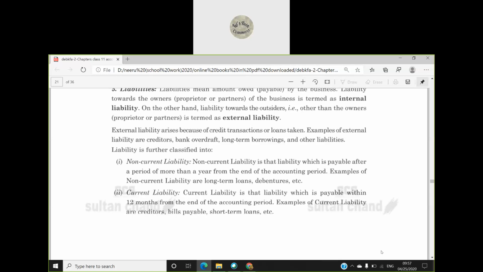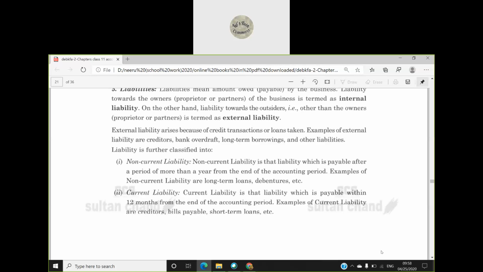And current liability is the amount which is payable within 12 months, within 1 year. That is current liability, like creditors for a period of 3 months, for a period of 9 months, for a period of 11 months, bills payable. Yes, beta. Please ask.